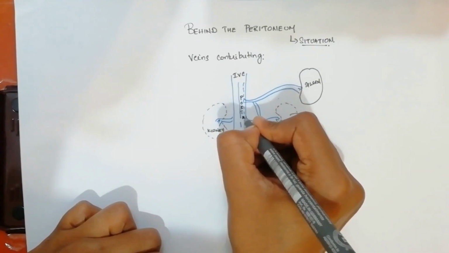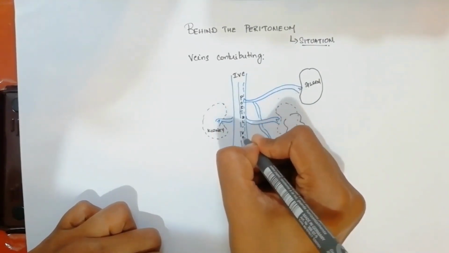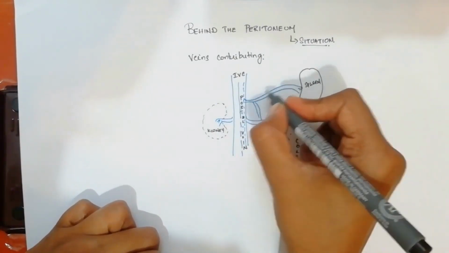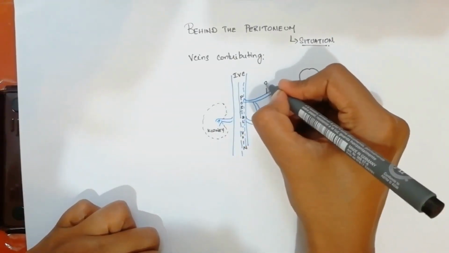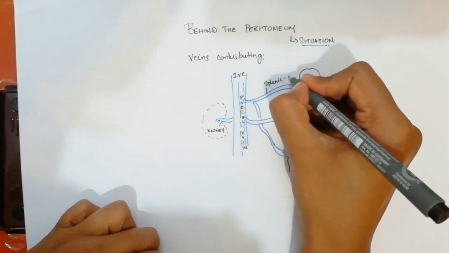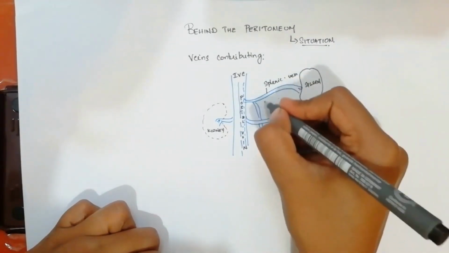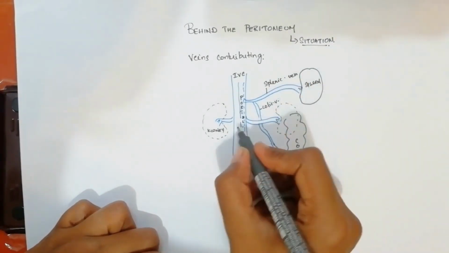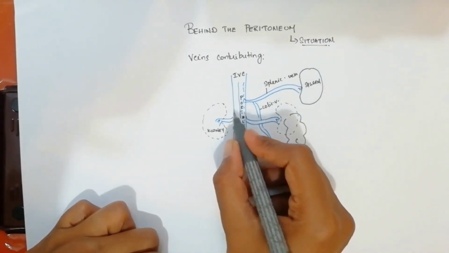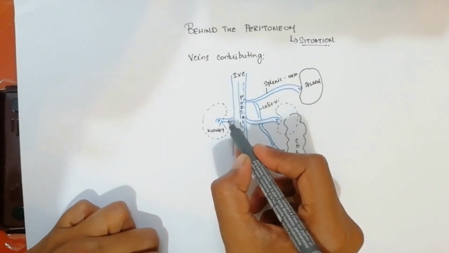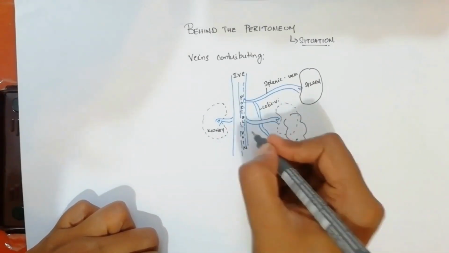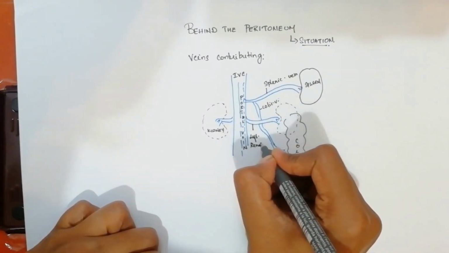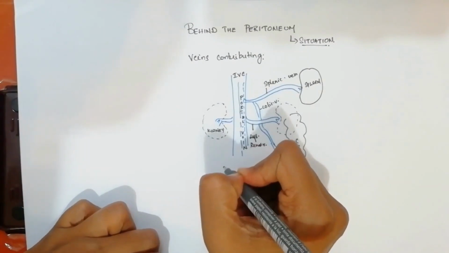The portal vein has a tributary coming from the spleen, the splenic vein, and some colic veins draining into the splenic vein. Then we have 2 veins directly draining into the inferior vena cava, the corresponding renal veins. This is the left renal vein, and in the same way this is the right renal vein.